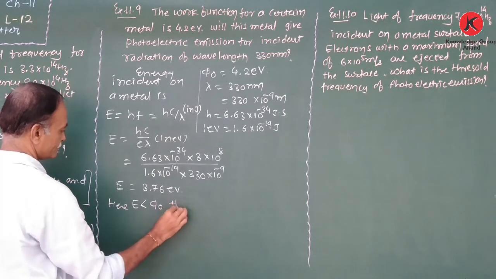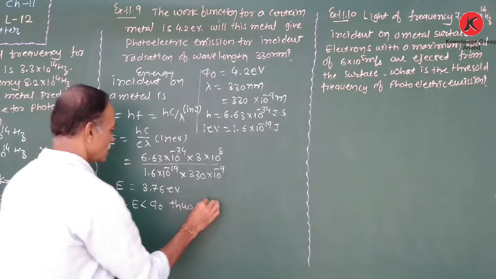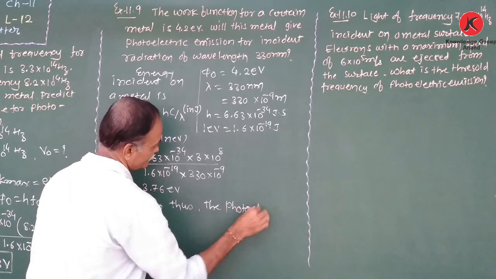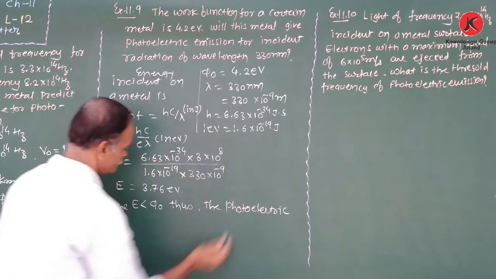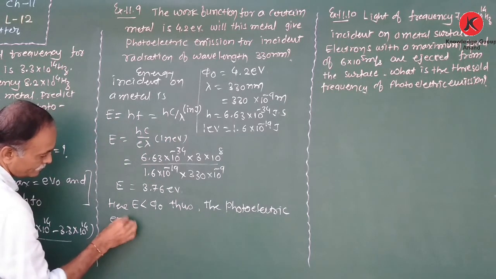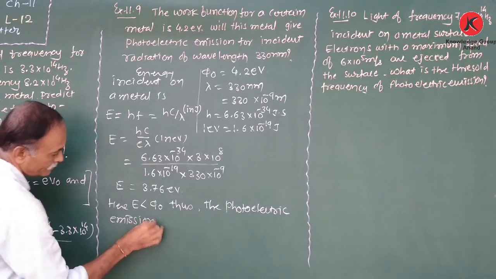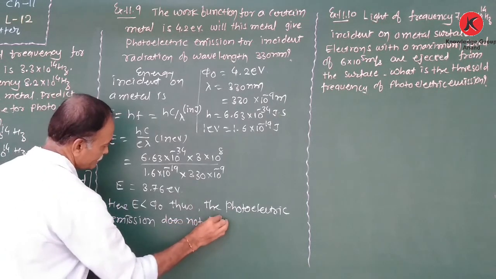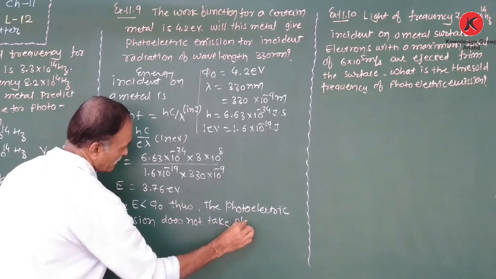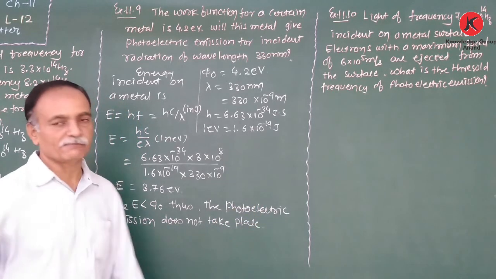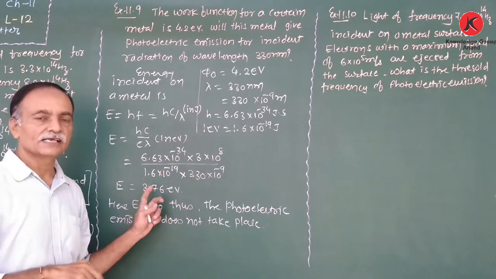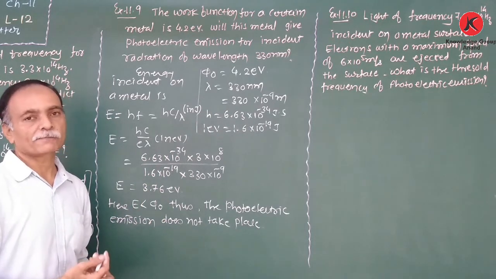Thus the photoelectric emission does not take place. Because the condition for photoelectric emission is that, if and only if the incident energy is more than the work function.